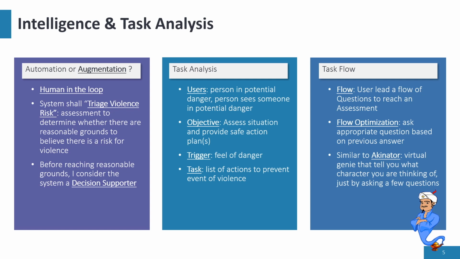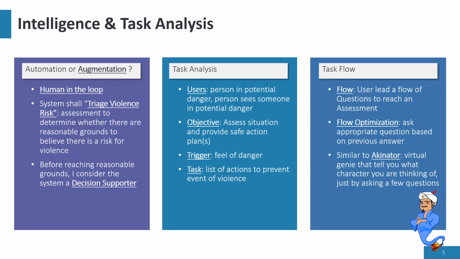My solution uses AI to augment human capabilities in decision-making. I would like the assistant to determine whether there are reasonable grounds to believe there is a risk of violence. However, before reaching reasonable grounds, I consider the system a decision supporter. The human is the user who is in potential danger or sees someone in potential danger. The system objective is to assess the situation of danger and provide safe action plans. Feeling that there is someone in danger, or feeling in danger, is the trigger to use the system. And the main task is to list actions to prevent events of violence.